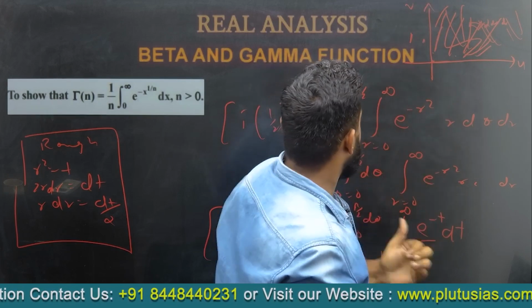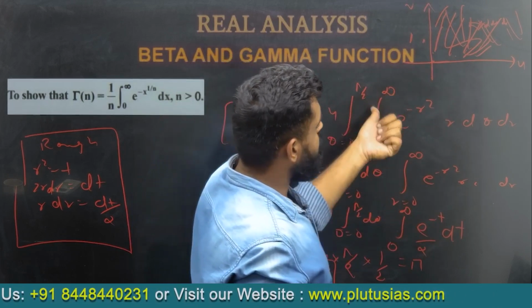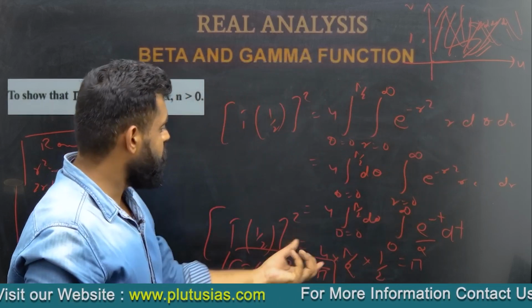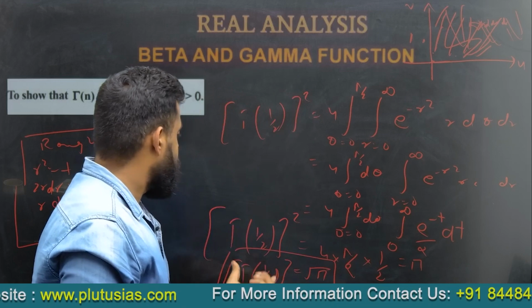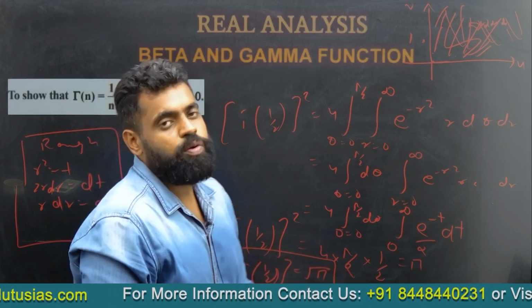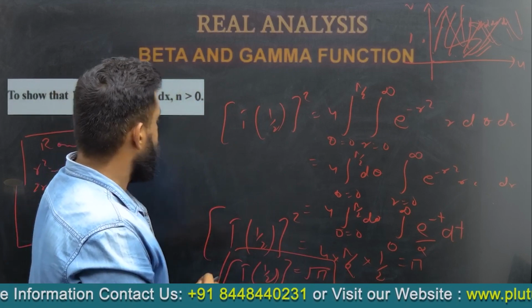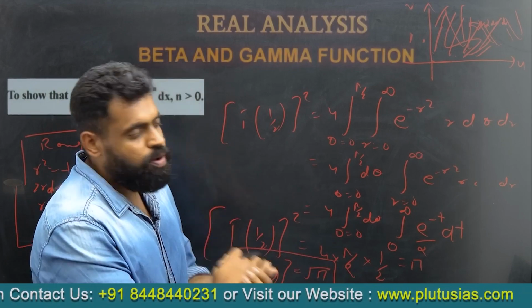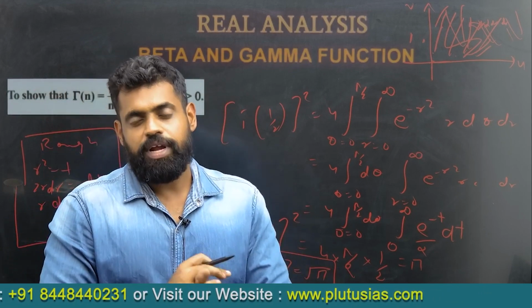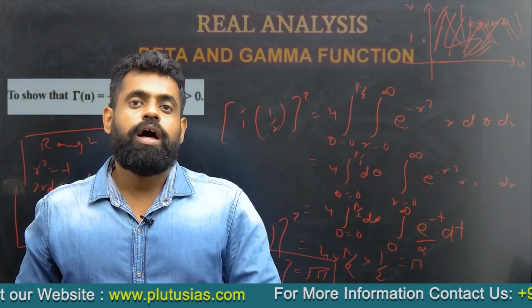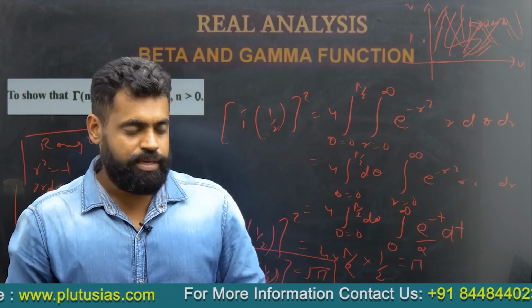So we have taken theta from 0 to pi by 2 and e to the power minus r squared, and solving this we got the value to be pi, and gamma half would be under root pi. Okay, so I think it's very clear to you, and it will help you to solve many different difficult definite integrals, which are sometimes even not convergent.